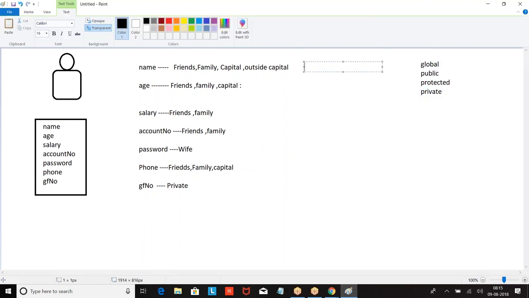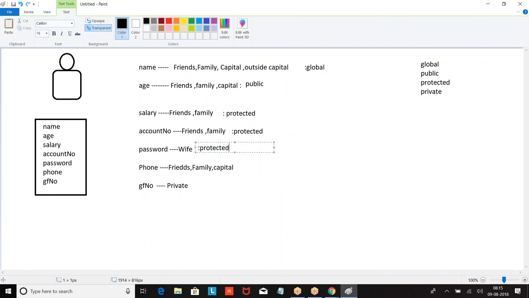If I say everyone can see this, I'll give it as global. If I say everyone in my application can see it, I will go with public. Global means outside people can also access. Public means only within the application. Now if it is specified not for everyone, not everyone in the application, but few members in the application, protected.